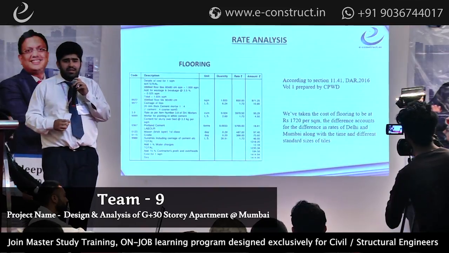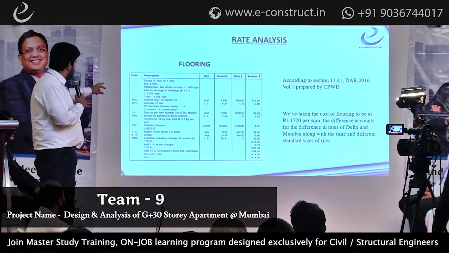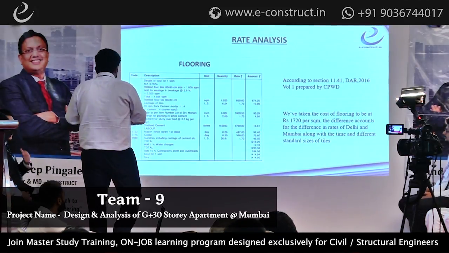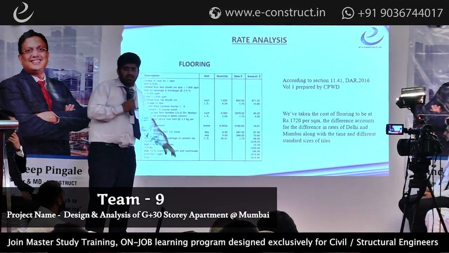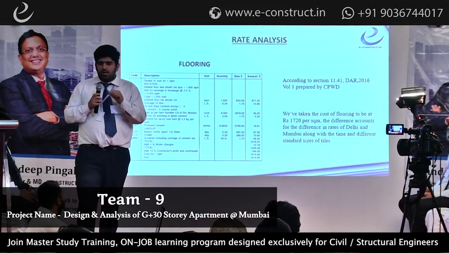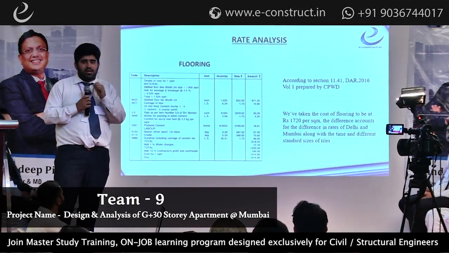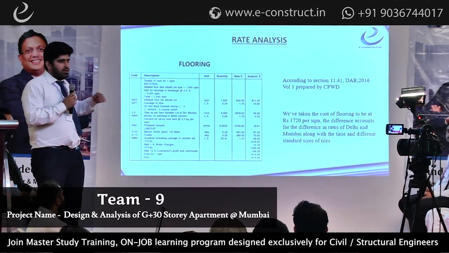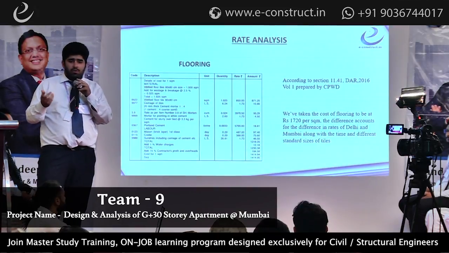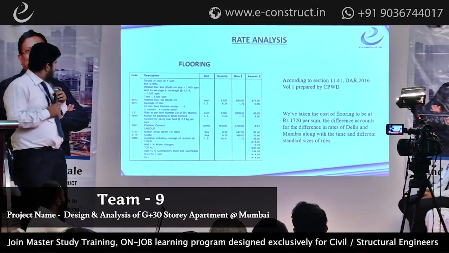we have taken it as 1720, which is again the difference between Mumbai and Delhi, and the size, especially here, since the sizes are different, the wastage will be extra. You can very clearly see that we have also added contractor profits and overheads, which I saw many of us have taken to be around 6 to 10%, but the government norms say it to be 15%, which a lot of groups here have made a mistake on. The government rates say 15%, because it also covers the overhead expenses of the contractor's labor, contractor's own staff, and his own bills.